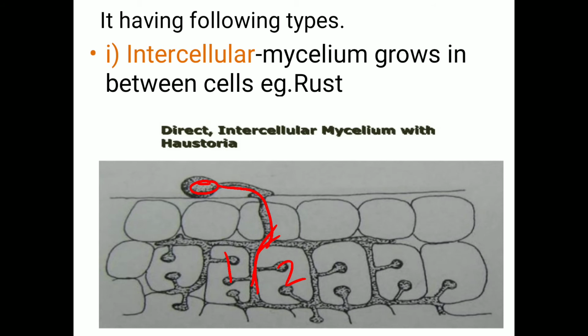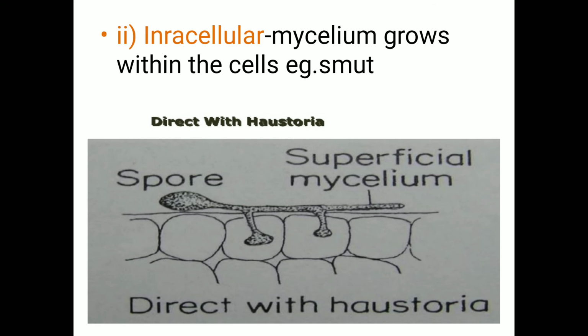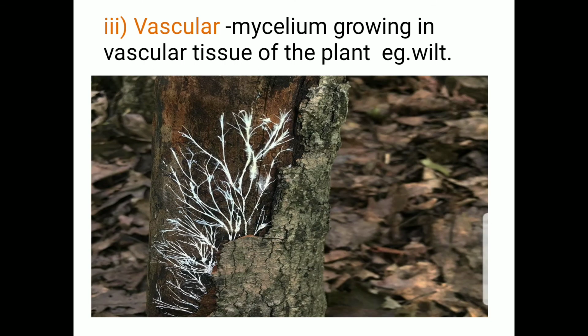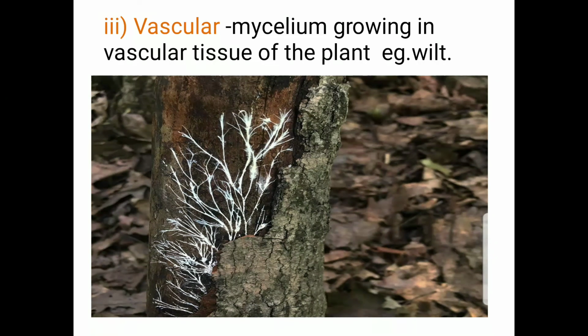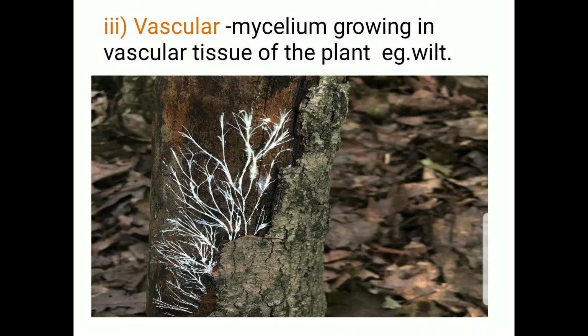Okay. For example, rust. Intracellular means what? When the fungal spore directly grows inside the tissue, they do not grow in between the tissue, they directly grow inside the tissue with the help of a spherical structure called a haustoria, then it is called intracellular, that is directly within the cells. And vascular mycelium: those mycelium grow on the vascular tissue, that is on the xylem and phloem tissue of the roots, then it is called a vascular mycelium or fungus.